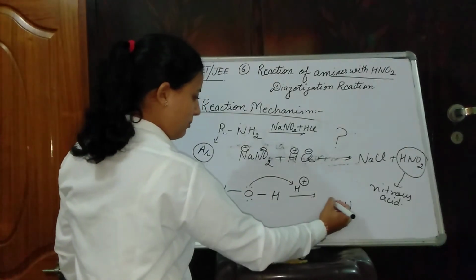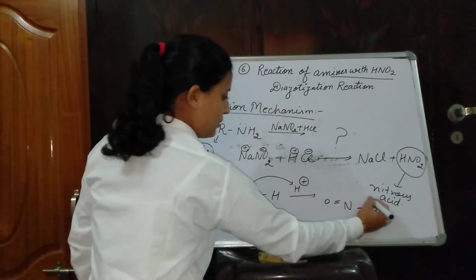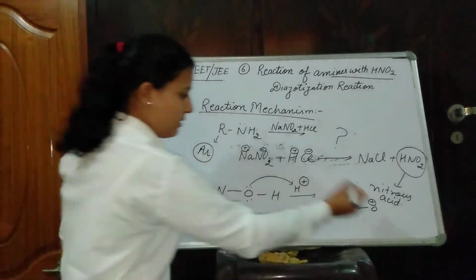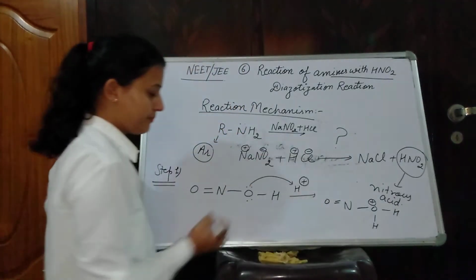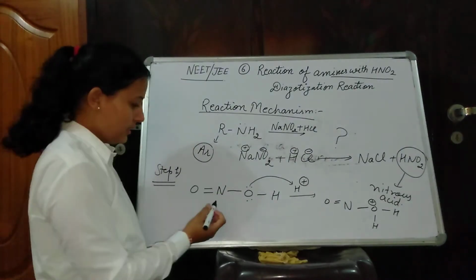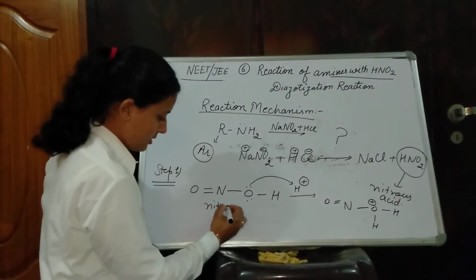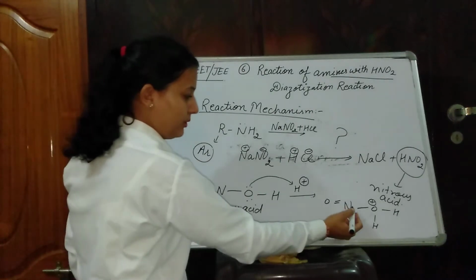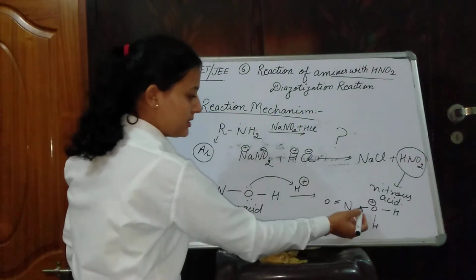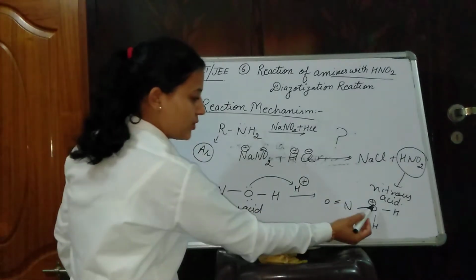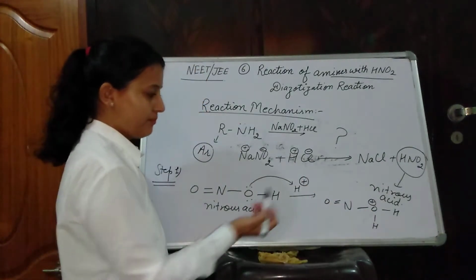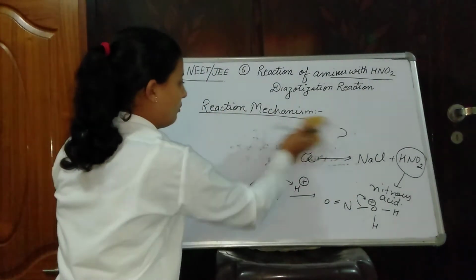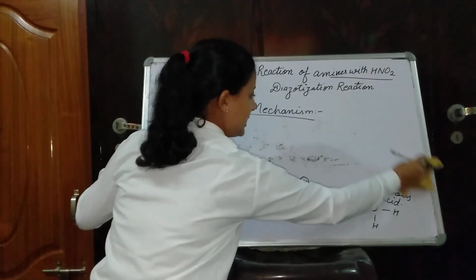Formation of N double bond O positive, because oxygen is donating its electron to the hydrogen, which is electron deficient in nature. Formation of H and H here. I am telling you again, this is your nitrous acid. In presence of acid, this kind of molecule forms, and it is a highly unstable molecule because positive charge is present on an electronegative atom. That's why it will leave the system with its electron density, forming a new molecule which I am representing here.